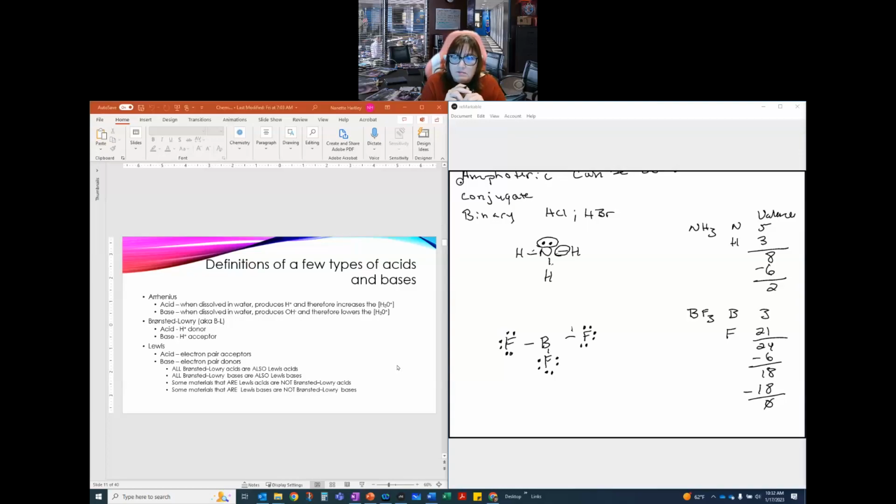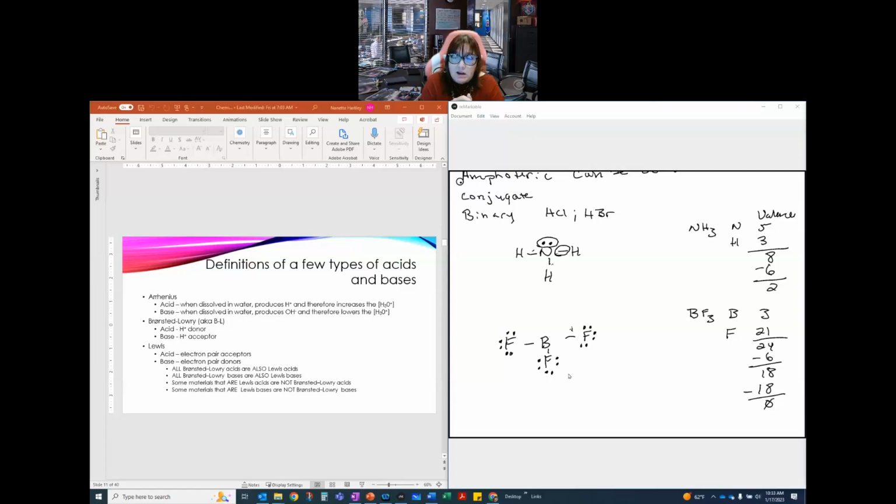Look at boron. Does boron have an octet? No, he does not. He only has access to the 6 electrons. So the 2 in the bond on the right-hand side, the 2 in the bond on the left-hand side, and the 2 in the bond below. Okay, so that's 6. He has an incomplete octet. And there's nothing I can do about that because boron, being in the second row, does not have an empty p orbital that he could use to make an additional bond. Okay, he can't. There's nowhere for him to put it. So we can't pull one of these lone pairs like we do sometimes into that to make a multiple bond.